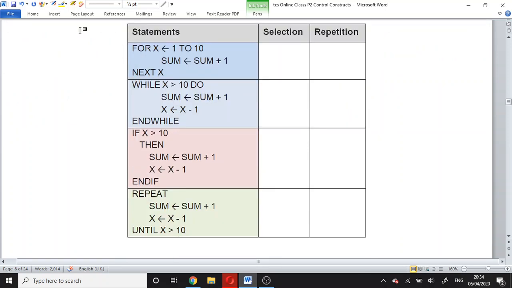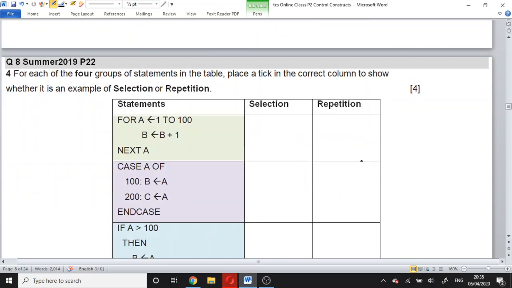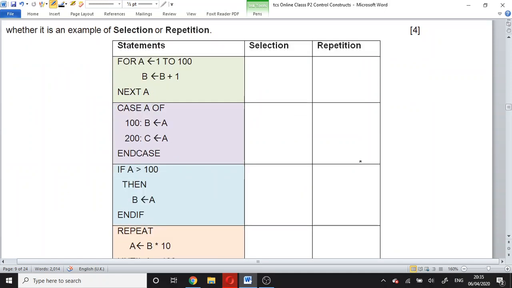For to next is repetition, while do and while is repetition, if then else is selection, and repeat until is repetition. Another question was set in summer 2019: for to next, repeat until, and case of selection.